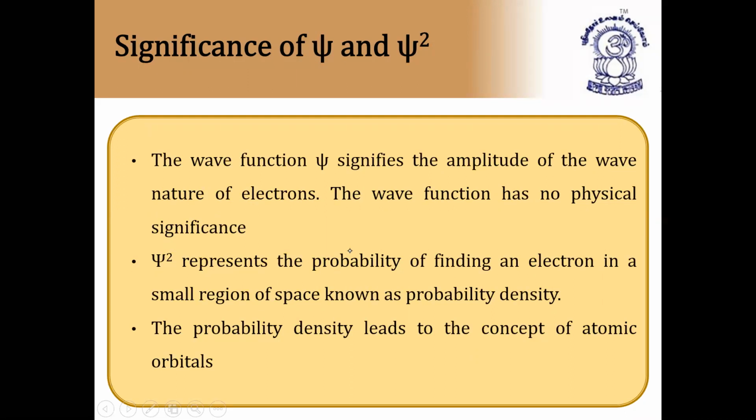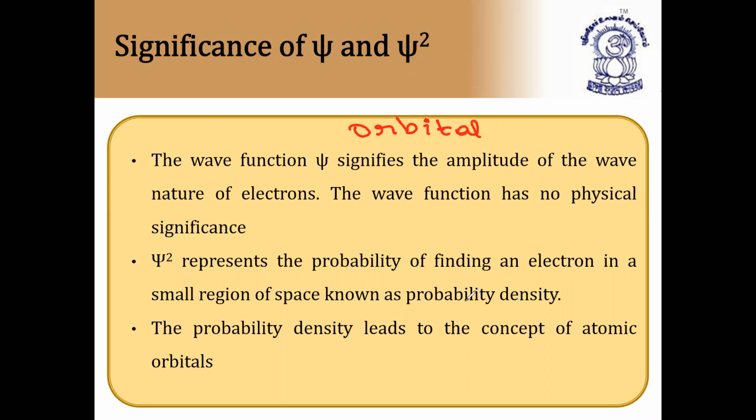Here, very, very important: from Schrodinger wave equation, we got orbit concept from Bohr's theory. Orbit is nothing but the space around the nucleus, which is in a fixed circular path, that is called orbit. Whereas from Schrodinger wave equation, we got a new concept called orbital. Just note it down, orbital. So from Schrodinger equation, we got the concept called orbital as well as quantum numbers.